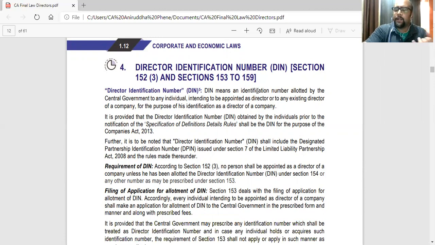For example, additional director, alternate director, nominee director, and director appointed in casual vacancy. And then comes section 162, which talks about appointment of directors, that is, appointment of more than one director by a single resolution. So today we are trying to cover section 153 to section 162. Okay, that is our target for the day.